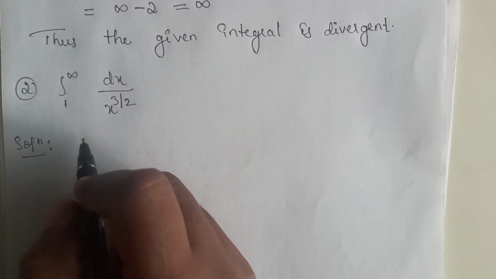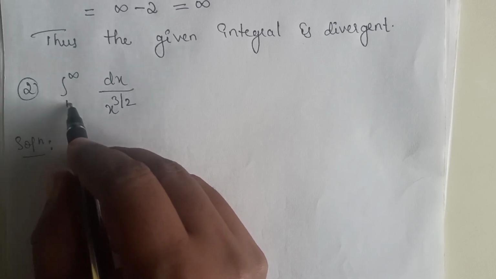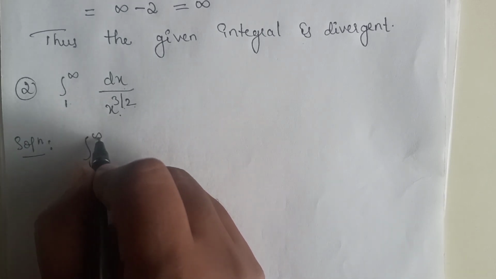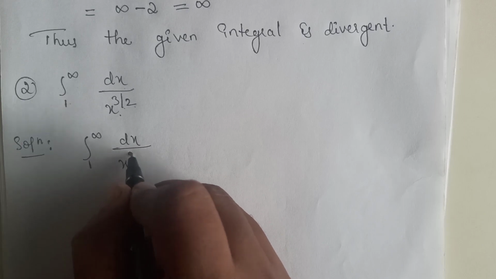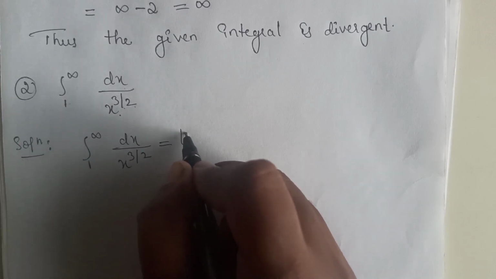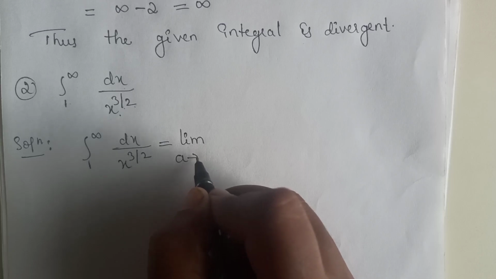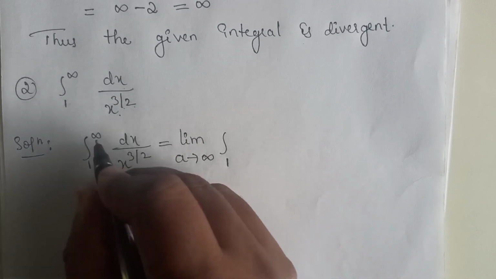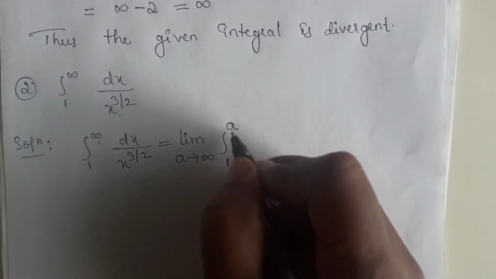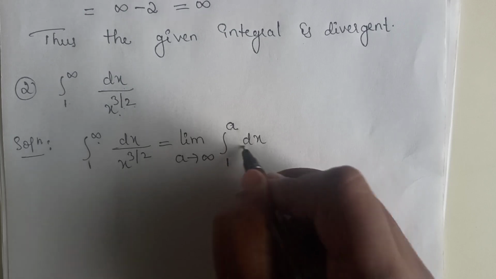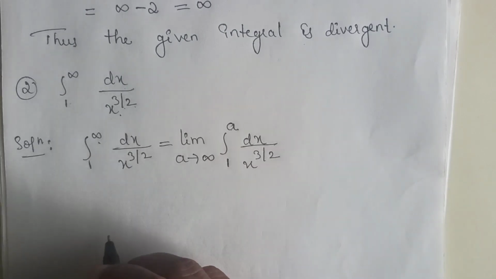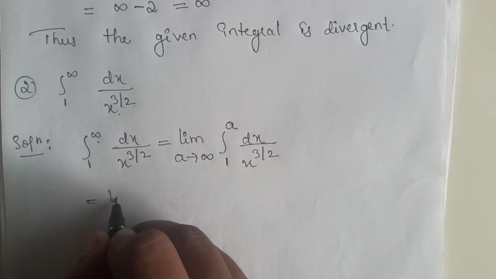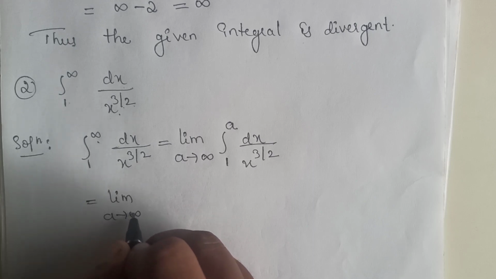Now we solve the second one. The given integral is 1 to infinity dx divided by x power 3 by 2. It can be written as limit, again I use another variable a tends to infinity, integral 1 to a, since infinity becomes a, dx divided by x power 3 by 2 as it is. Now to evaluate this limit, first we have to integrate this, keeping the limit a tends to infinity as it is.